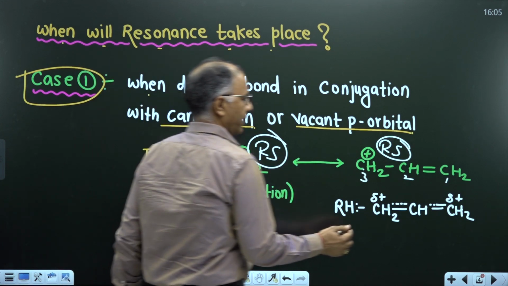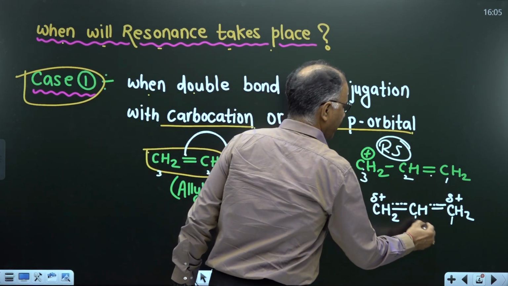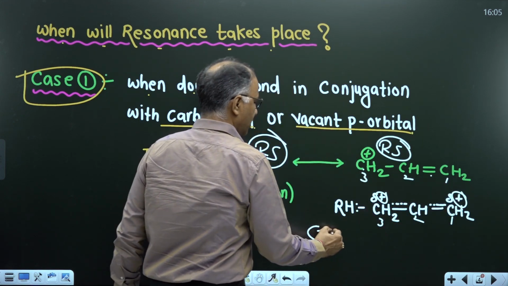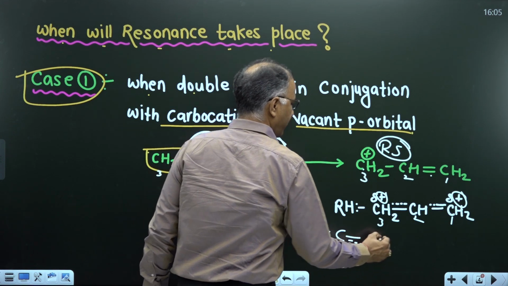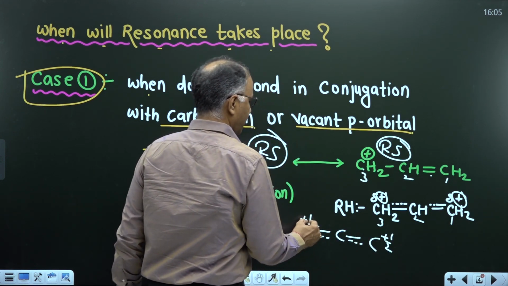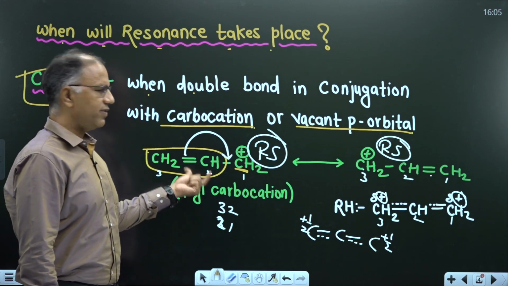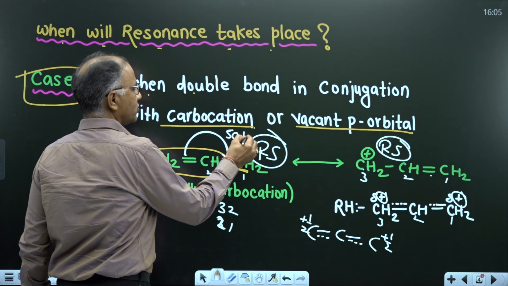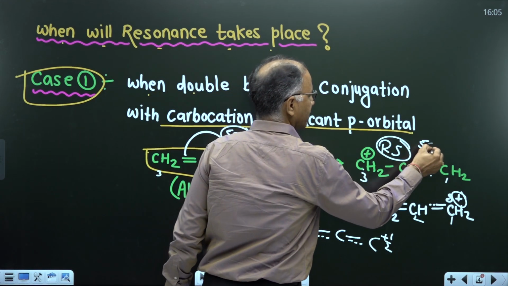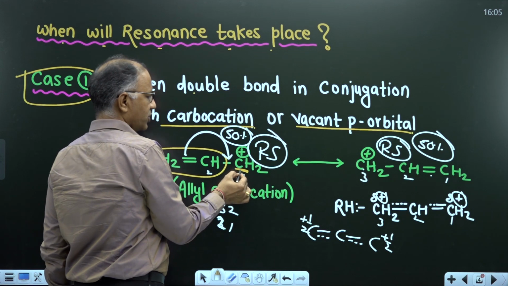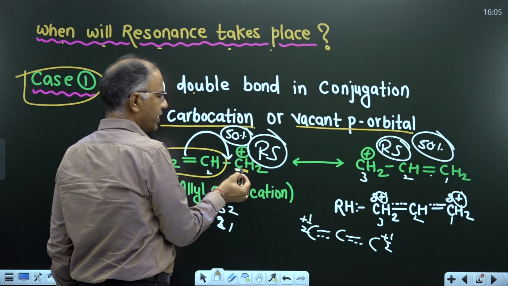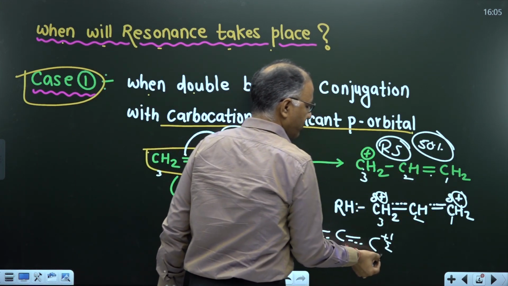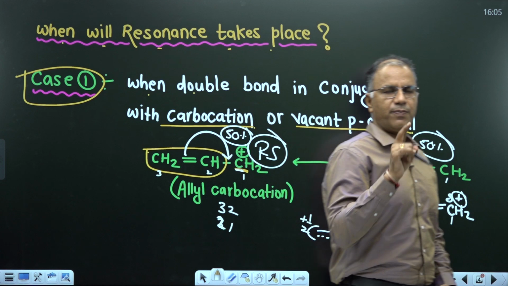This means in the hybrid there is a double bond character in between 1,2 and also in between 2,3. The hybrid can be drawn with delta plus, or we can also draw it with plus half. Equal contribution means the contribution of this is 50% and the contribution of this is 50%. Why 50%? Because the two RS are of equal stability. This carbon is positively charged, so the contribution in the hybrid will be plus half, because the contribution of this RS is 50%. Now this carbon is neutral, so the contribution will be 0. So what is the net charge? The net charge will be plus half.